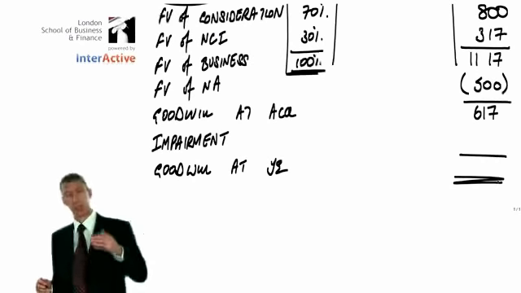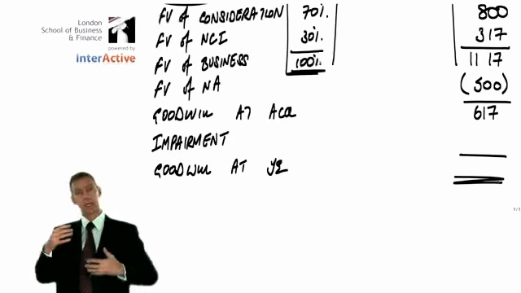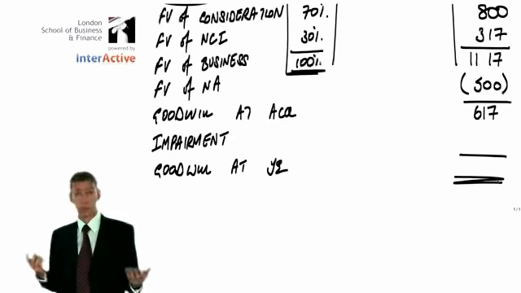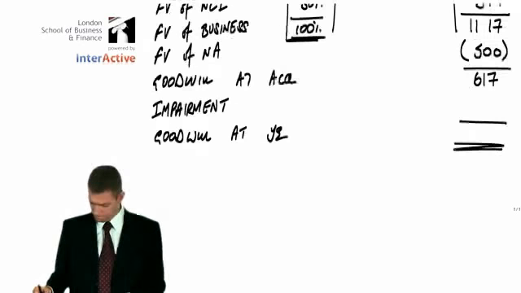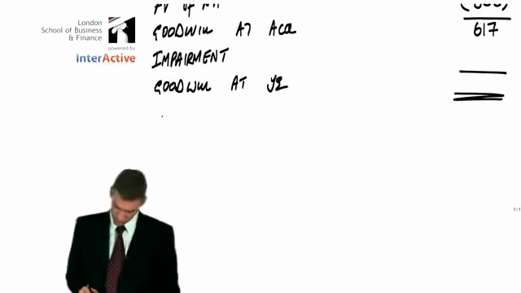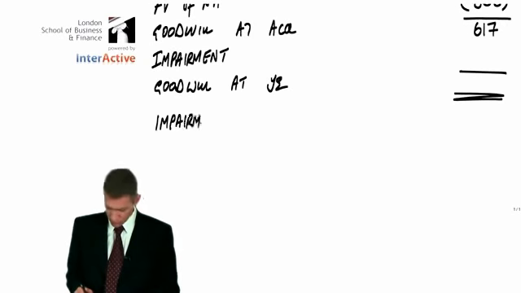And in order to calculate the impairment at the year end, we need to take a look at the recoverable value of the whole subsidiary. So that means this working.